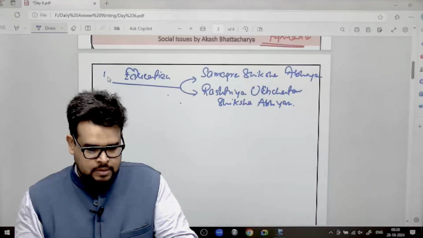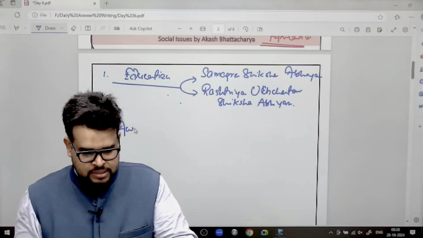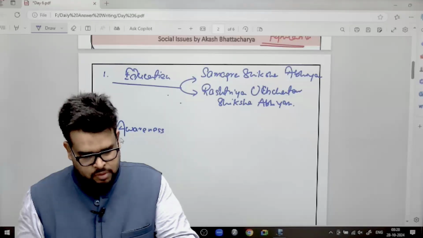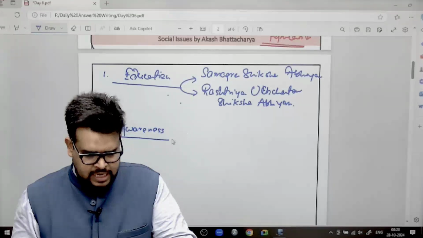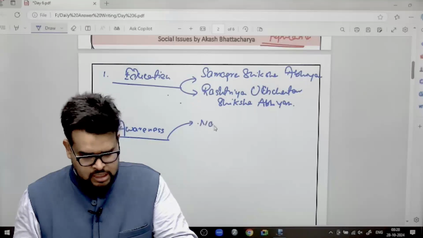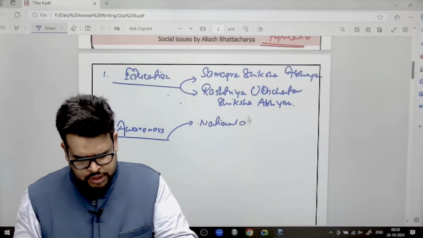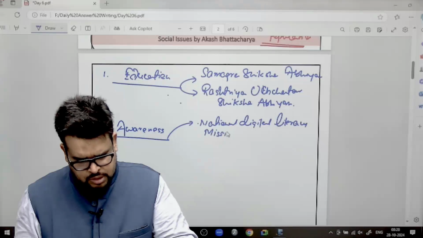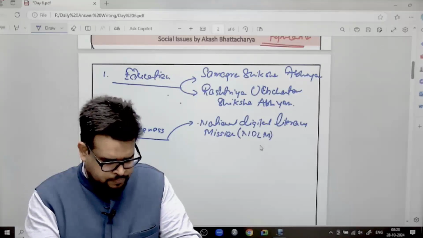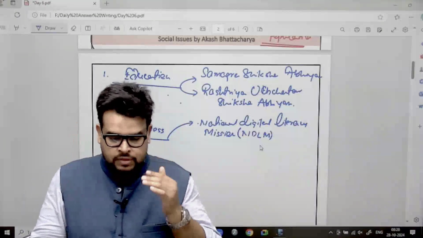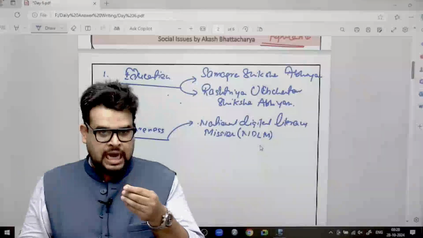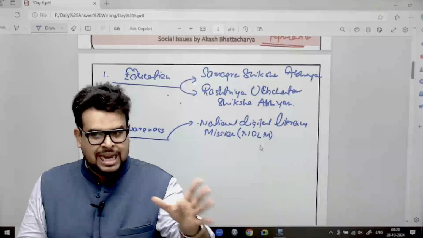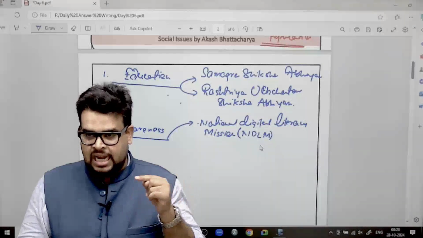Second is I will write about awareness. Awareness mein I am going to write National Digital Literacy Mission, or we will call it NDLM, National Digital Library Mission. Now, what is the idea of this National Digital Library Mission? The idea is that if you are going to any of the libraries, their books are limited in nature. It may not be able to catch.